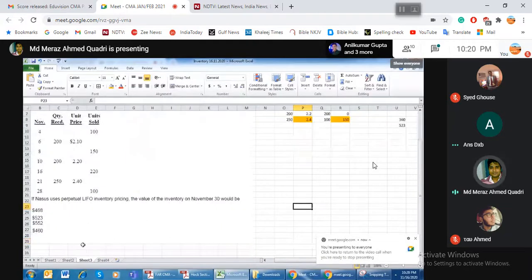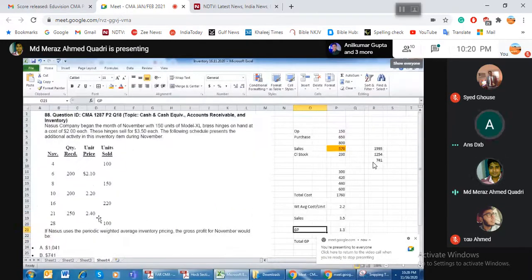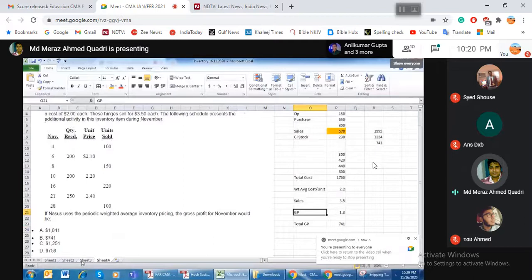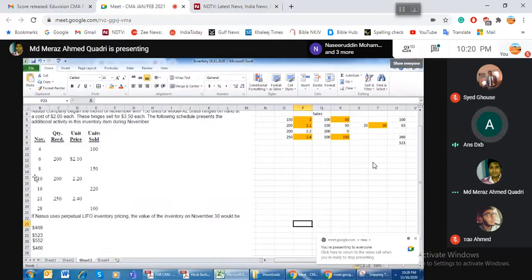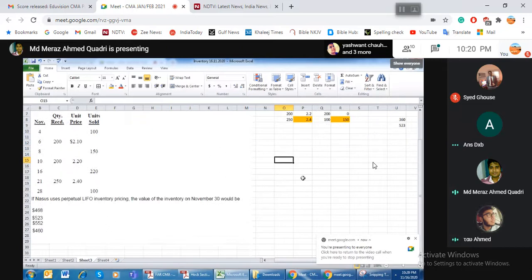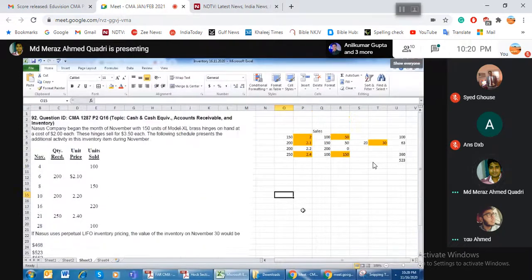Let's say this question. Periodic and perpetual FIFO will be the same, both cases. Periodic LIFO and FIFO are the same? No, never.